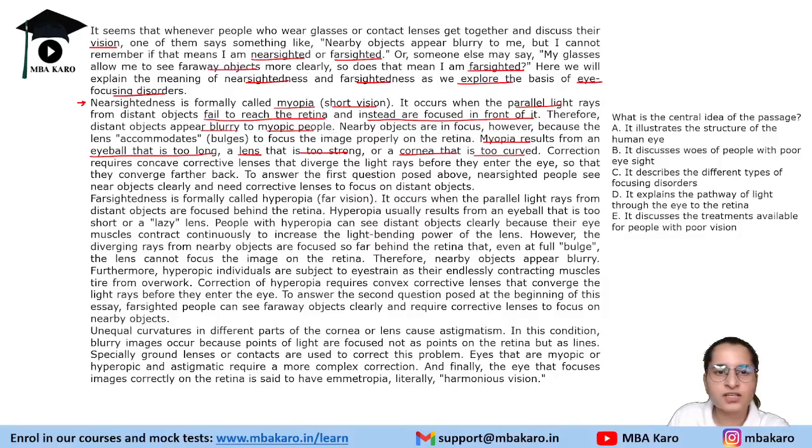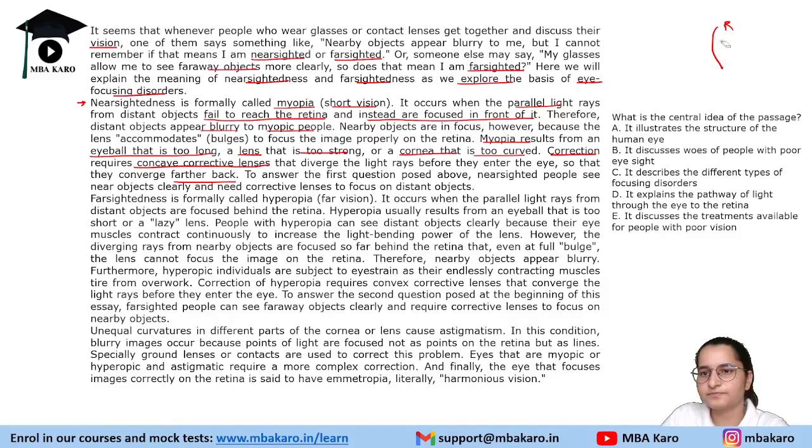Correction of myopia requires concave corrective lenses. So what is the correction of myopia? Concave corrective lenses that diverge the light rays before they enter the eye so that they converge farther back. See, let's say this is the retina. I'm very bad at drawing.